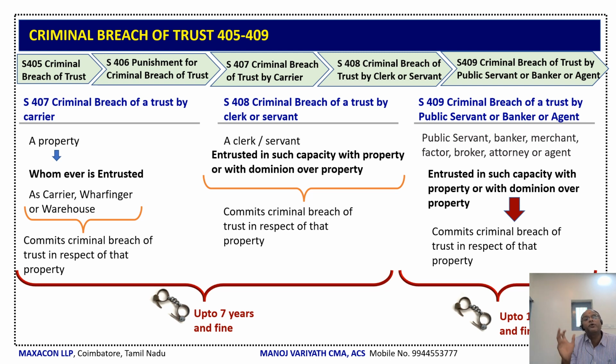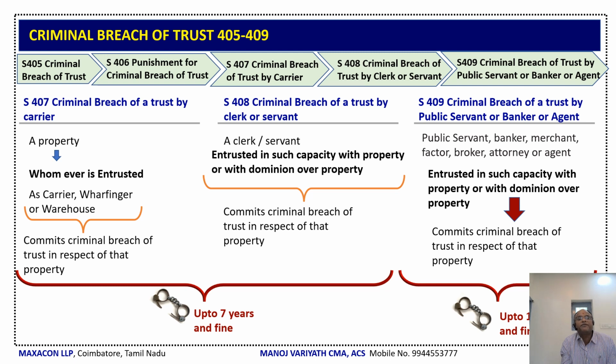Now, section 408 says criminal breach of trust by a clerk or servant. Clerks or servants have to act with utmost integrity. But here, a clerk or servant is entrusted in such capacity with property or with dominion over property, and he commits criminal breach of trust in respect of that property, then imprisonment up to 7 years and fine.